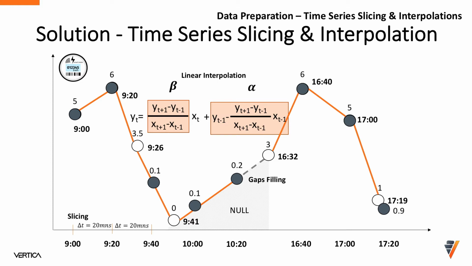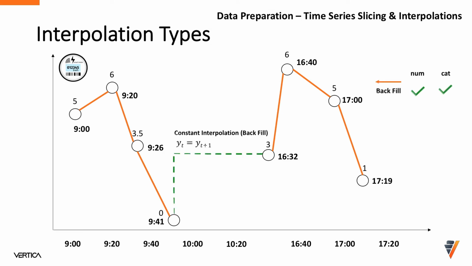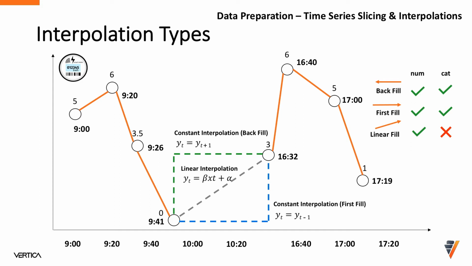When using interpolations, there are three scalable techniques. Backfill is when we interpolate by using the next non-null value. It can be used for numerical and categorical variables, but it is mostly used for categorical interpolations. The same for firstfill, but instead of using the next value, we use the last non-null value. The most powerful technique in the context of big data is the linear interpolation. It can only be used for numerical variables and it uses the last value and next value to build the linear slope. All these techniques are essential to deal with time series.